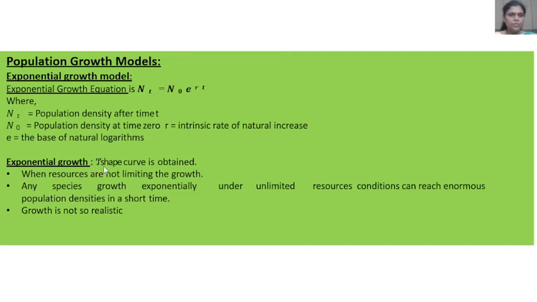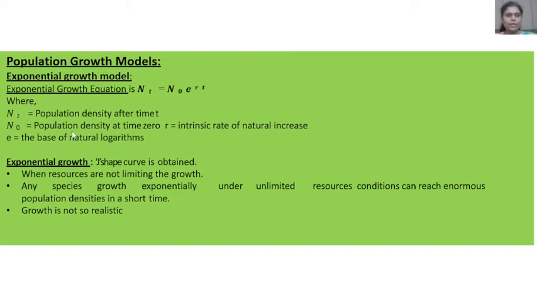A J-shaped curve is obtained when resources are not limiting the growth. Any species growing exponentially under unlimited resource conditions can reach enormous population densities in a short time. Then the growth is not so realistic.